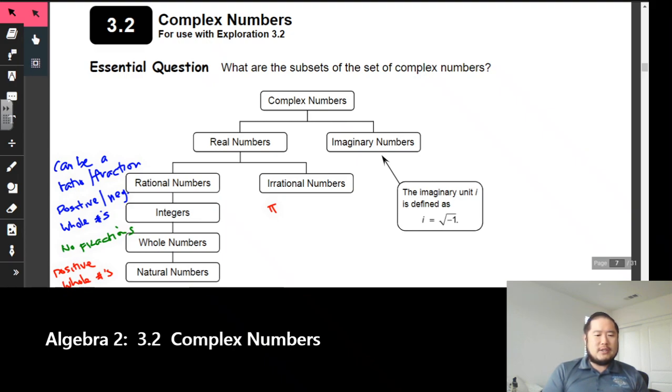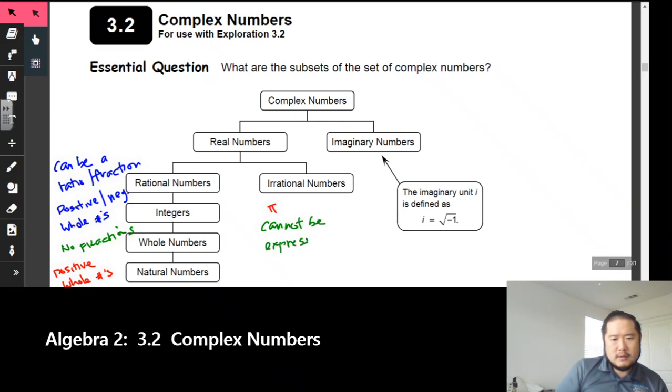So irrational numbers will be something like pi, or I guess formally we could say cannot be expressed as a ratio, meaning you cannot write it as a fraction.